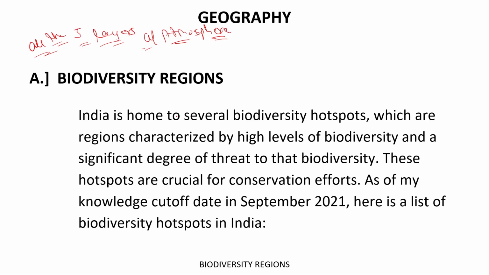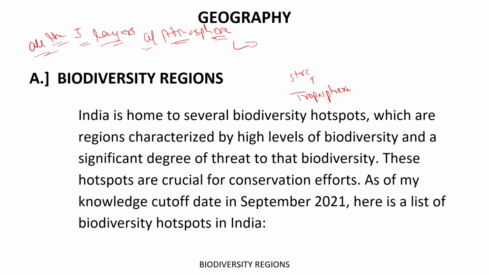Those who have thought of the correct answers, congratulations. Those who haven't, do not worry, just revise the answer. So from bottom to top, we have the troposphere, the first layer of the atmosphere.